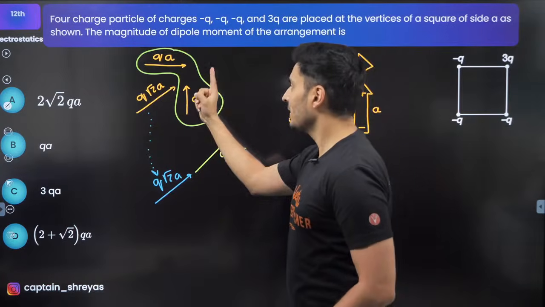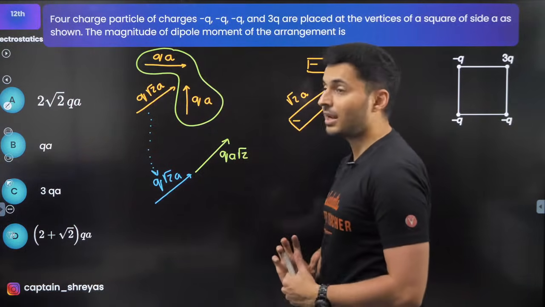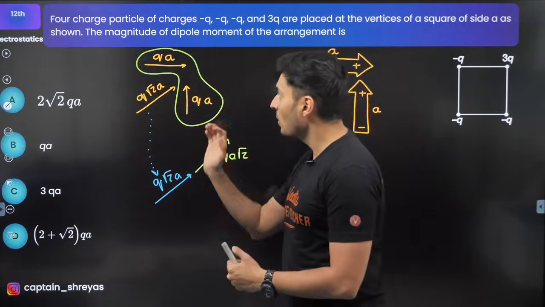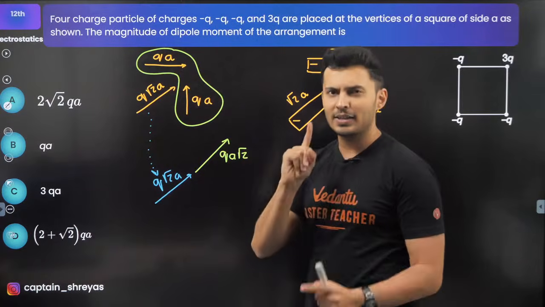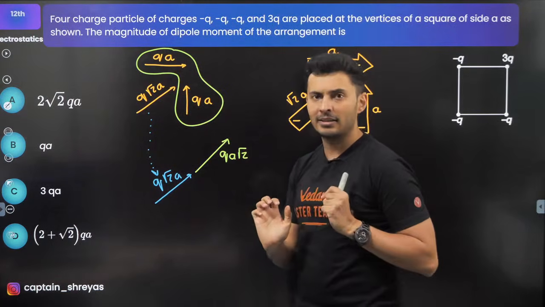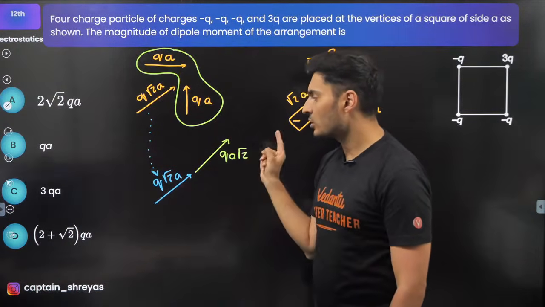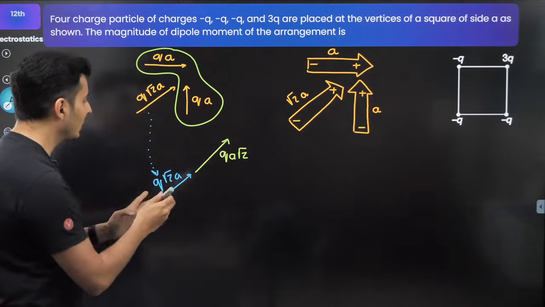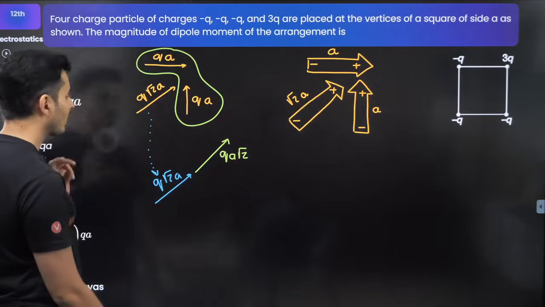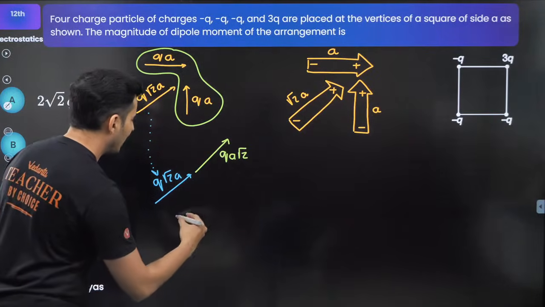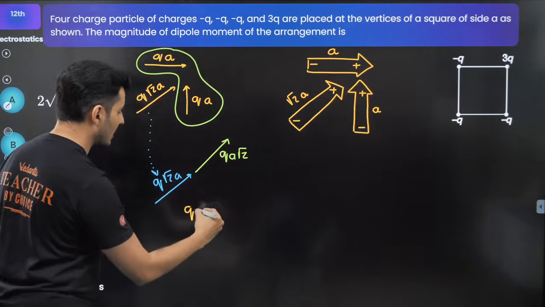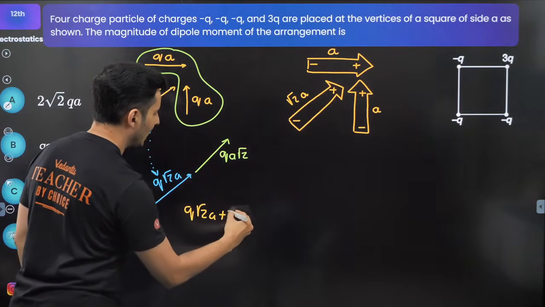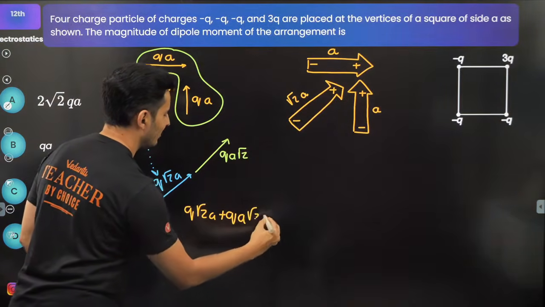This QA and this QA together will give QA root 2. Now that I have got rid of 2 vectors and combined them into one single vector, I just need to bother about these 2 dipoles to be added. So think about it. When I add these 2, what will I get? Because their directions are the same, I will get Q root 2 A plus Q A root 2, which is one and the same thing.